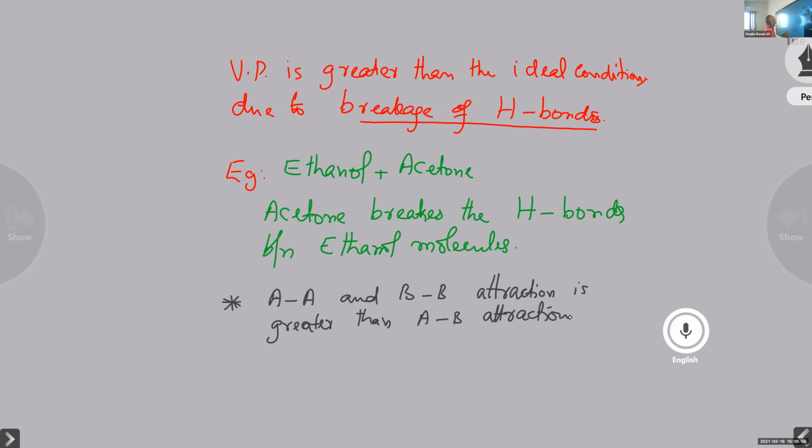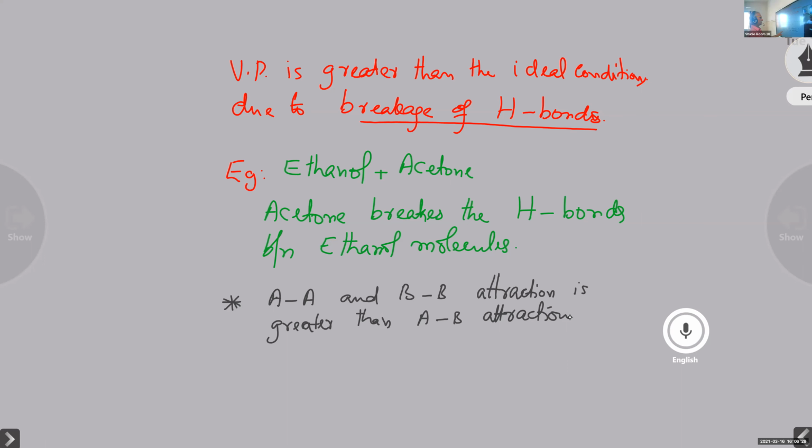The attraction between A and B will be less than the attraction between A and A and between B and B. There is more intermolecular attraction in A type liquid and in B type liquid, but the attraction between A and B in the solution is less.